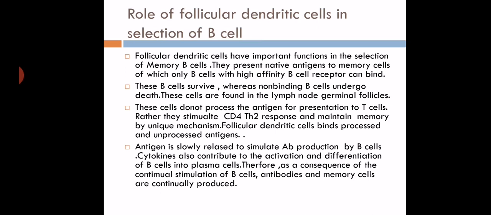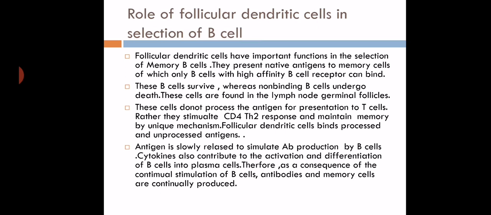Later on, there is a conversion of antigens into antigenic peptides. Antigenic peptides, along with the MHC class 2 molecule, travel up to the T helper cell. The T helper cell gets activated. Then there is an interaction of the T helper cell and the B cell. There is a secretion of cytokines or interleukins. These interleukins activate or stimulate the B cell. Then the B cell undergoes proliferation and differentiation.